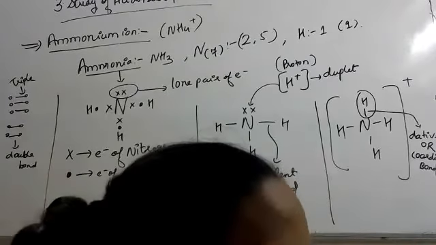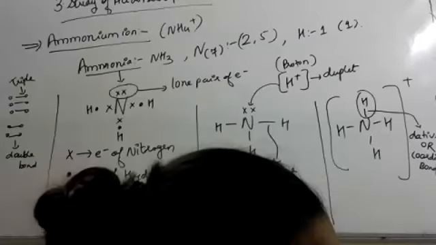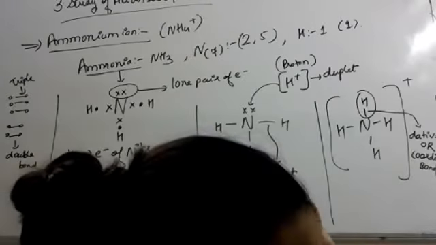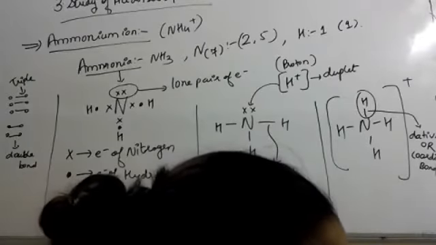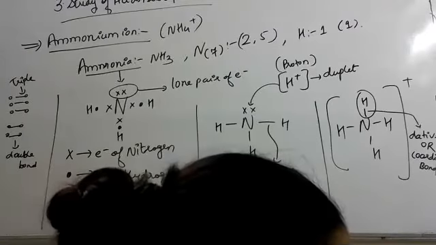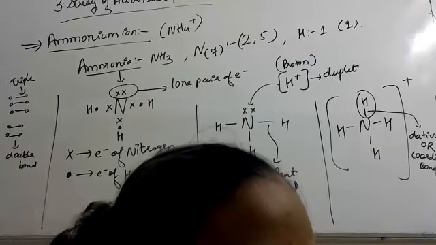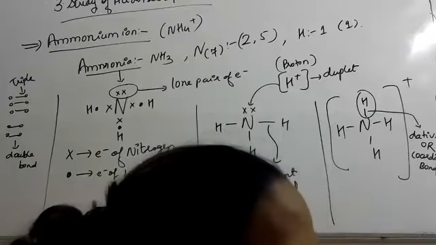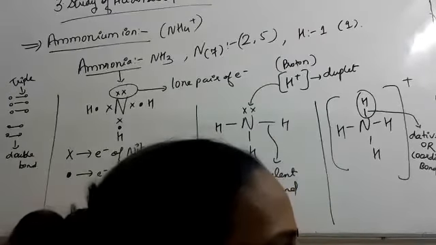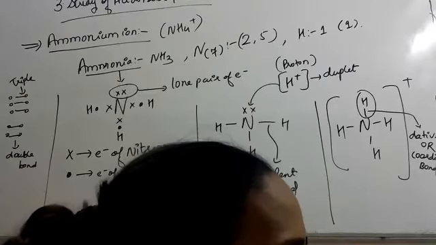The hydrogen ion shares the lone pair of electrons from the nitrogen atom to complete its duplet by coordinate bond or dative bond.